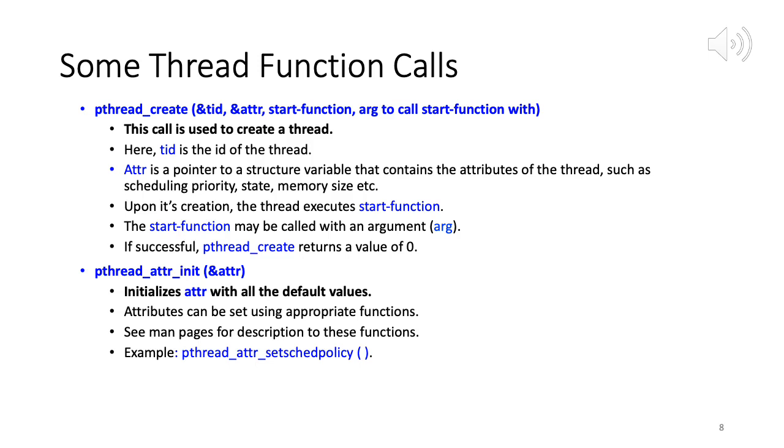Right. So pthread, let me just search for it. Set attr, set schedule policy. Okay, so it takes me to the manual page.